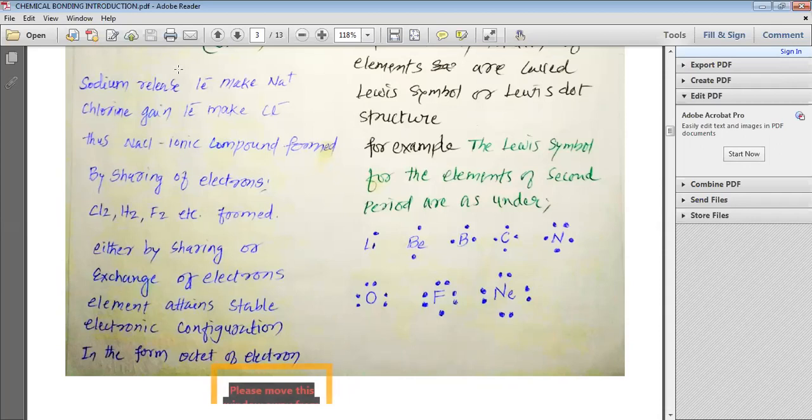Remember, sodium releases 1 electron, chlorine gains 1 electron, they exchange the electron and then they form NaCl, which is an ionic compound. By sharing of electrons, chlorine, hydrogen, fluorine, etc. are formed. We have already seen them in the 10th standard. So we can say that either by sharing or exchange of electrons, elements attain a stable electronic configuration in the form of an octet of electrons.